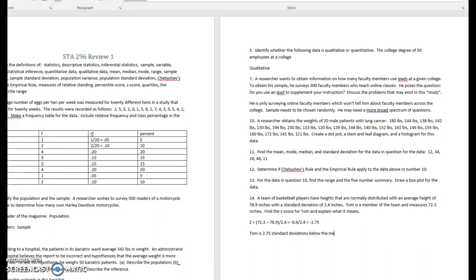below the mean. Now, 95% of people are going to be within 2 standard deviations of the mean, approximately 95% of people. So Tom is almost 3 standard deviations away from the mean, which means that's kind of a rare case. Tom is sort of short for this group of basketball players. So Tom is a lot shorter than the other players. That's what that z-score of negative 2.75 is telling us.